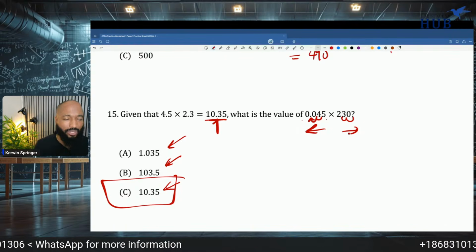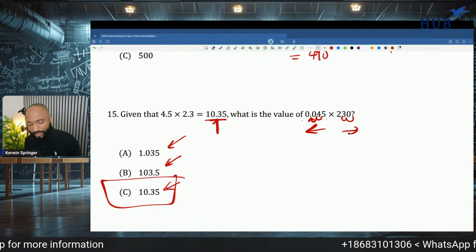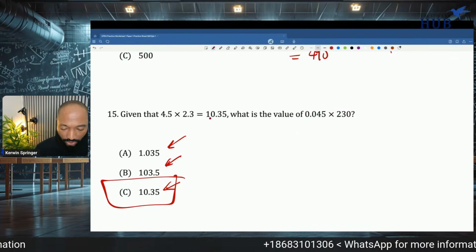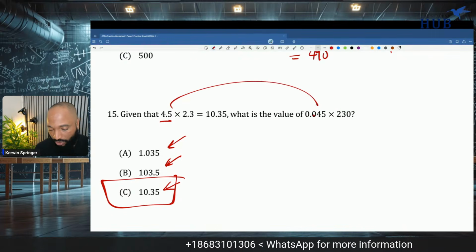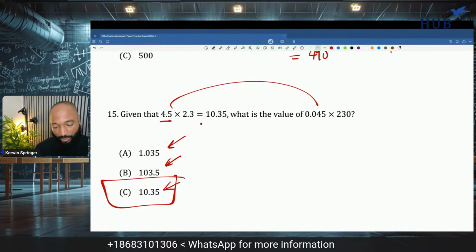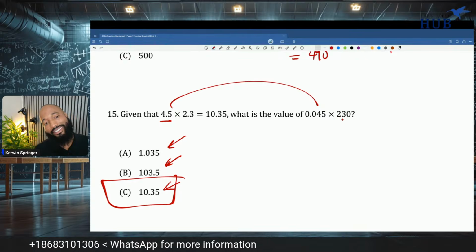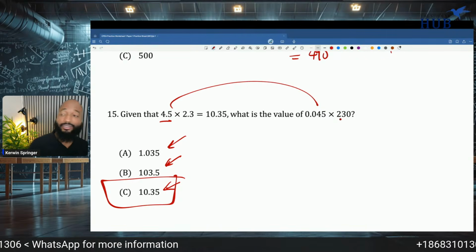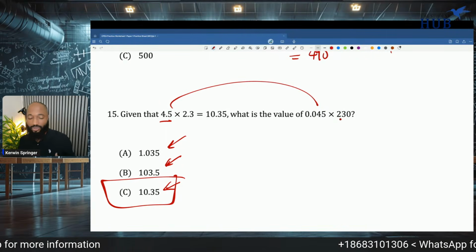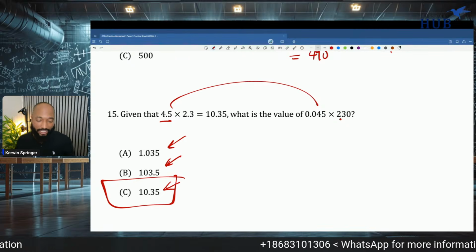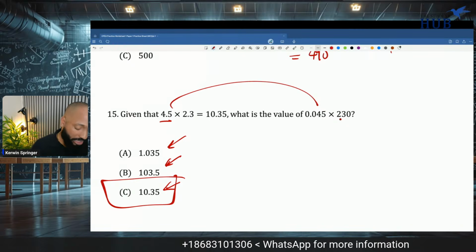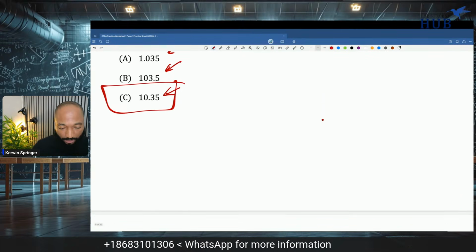That's where the decimal point play, the hanky-panky, is. You notice that the 4.5 changes into 0.045, but the 2.3 changes to 230. So it moved this way and then it moved the other way. So in other words, it didn't do anything in the long run. The decimal point is still moved the same amount of times.